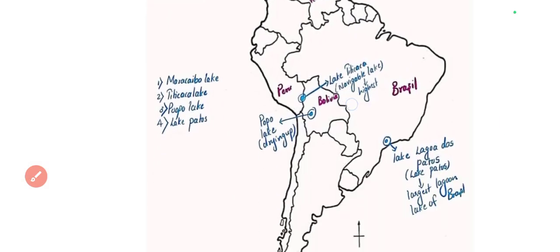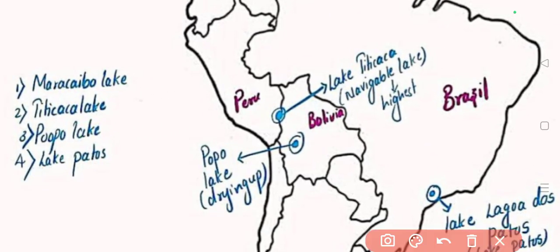Then we have seen two other lakes. Lake Titicaca, which is between Peru and Bolivia, is the highest navigable lake. And in Bolivia there is a lake named Poopo Lake. Poopo Lake is getting dried up, so this is the driest lake. Because it is getting dried up, it is often in the news.